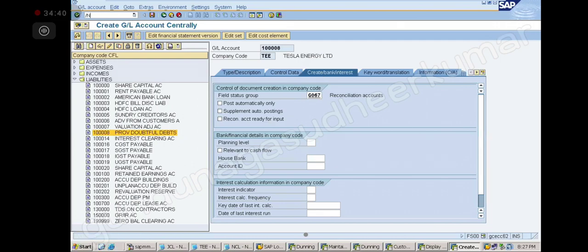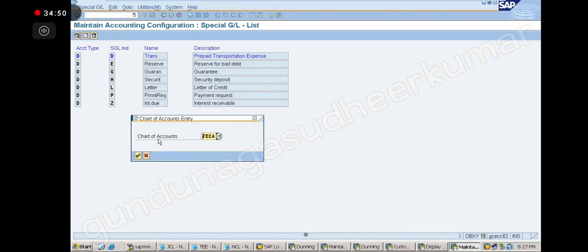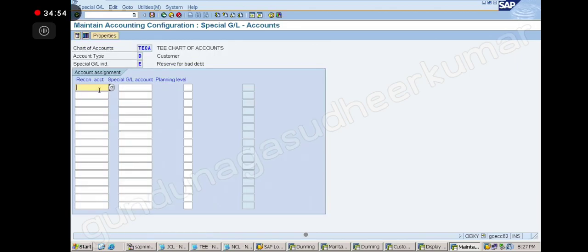Then where do I have to assign this? OBXY. What is that I am talking about? Reserve for bad debt, right? Click on it. Give your chart of accounts. So now here you see, which account should I give here? Sundry debtors. Correct. Sundry debtors.